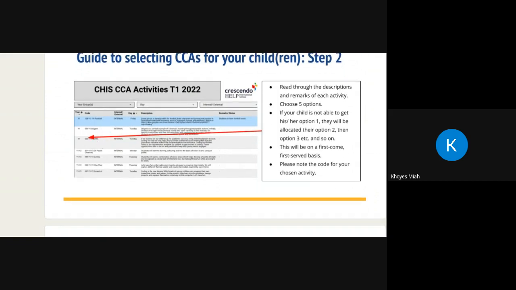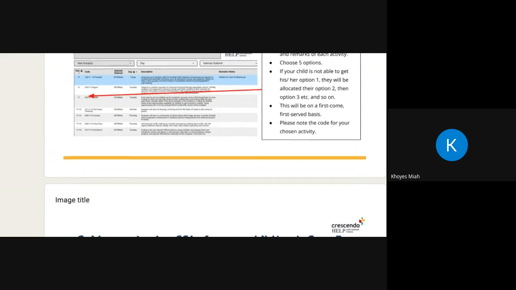If you don't get your first choice because the allocations are full, there's not enough space in that CCA, then your child will get the second choice, and if that is full, they'll get the third or the fourth or the fifth, etc. Okay.